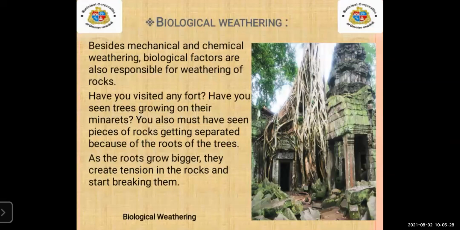Now, have you visited any fort? Have you seen trees growing on ramparts? You also must have seen pieces of rock getting separated because of the roots of the trees. As the roots grow bigger, they create tension in the rock and start breaking it. With the image, we can easily understand. See, there is an old temple over there. You can see the roots on the temple.